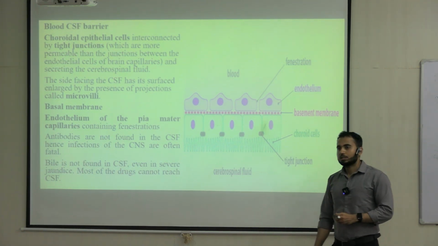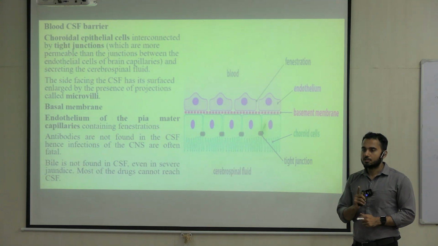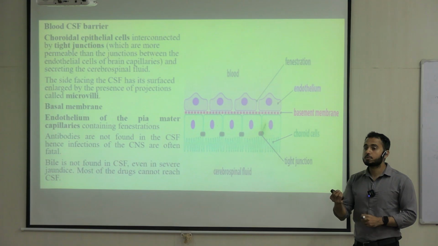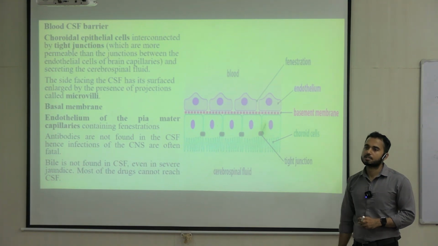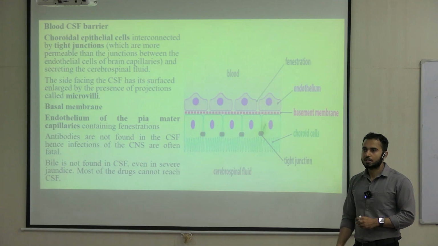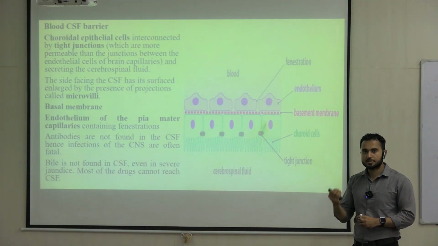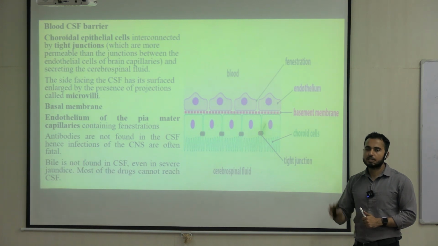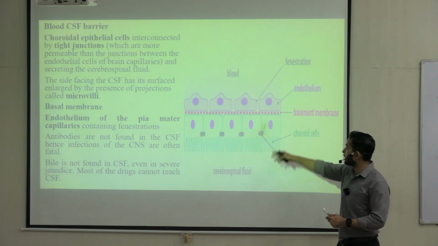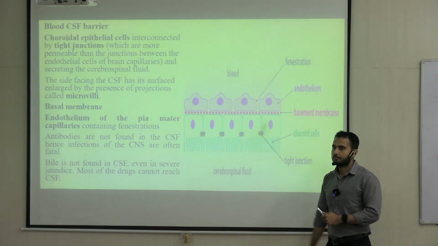Now the importance of the barrier you have to understand. If there is any infection in the CSF, even antibodies are not allowed to enter the CSF. So you can see antibodies are not found in the CSF, hence infections of the CSF are often fatal. If any infectious substance is present in the CSF, it is fatal. Why? Because no antibodies are allowed to enter the CSF, as they are not able to cross this barrier.